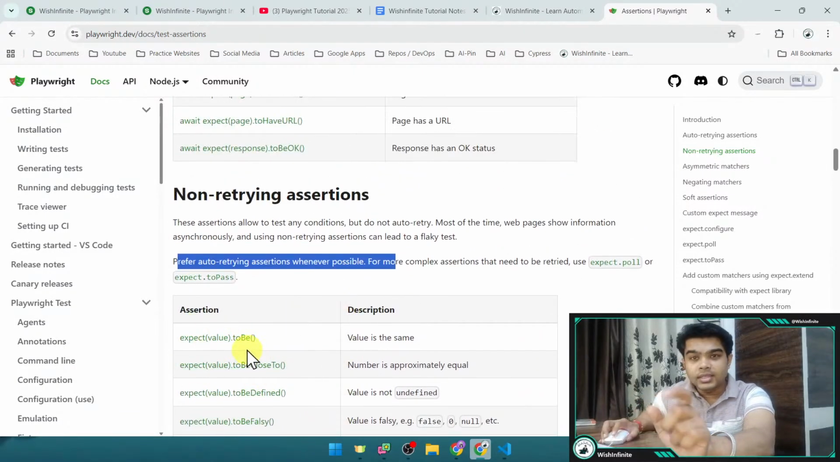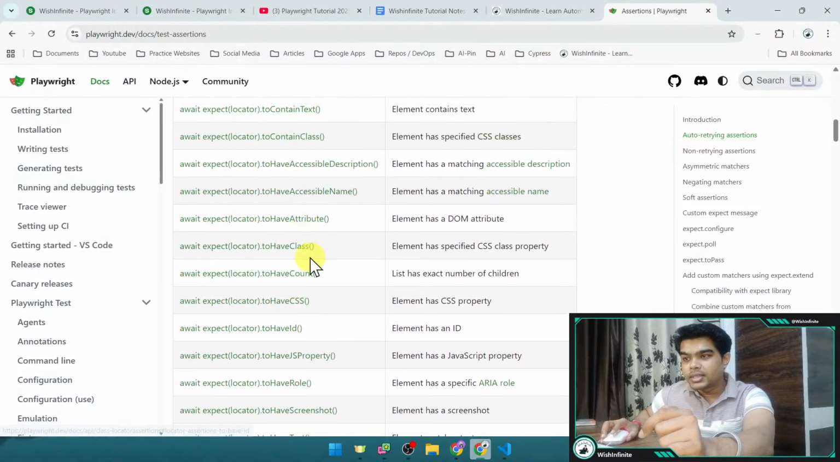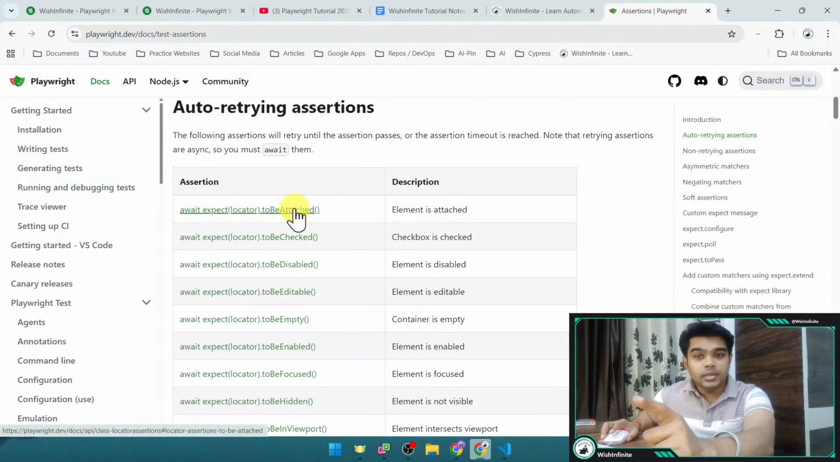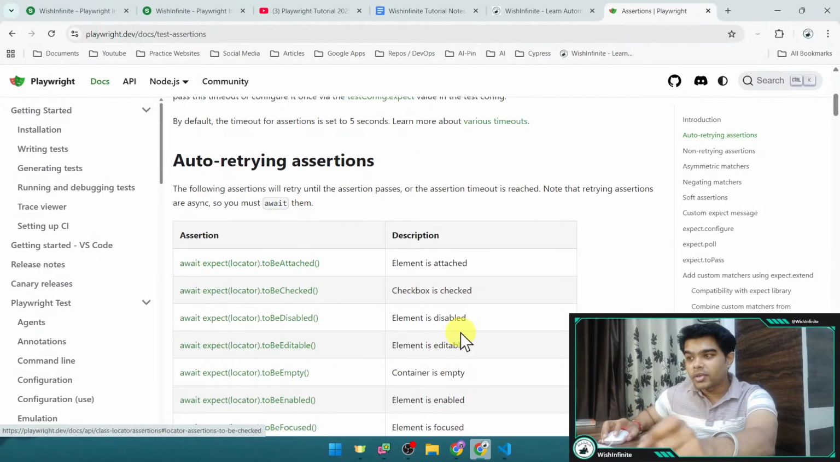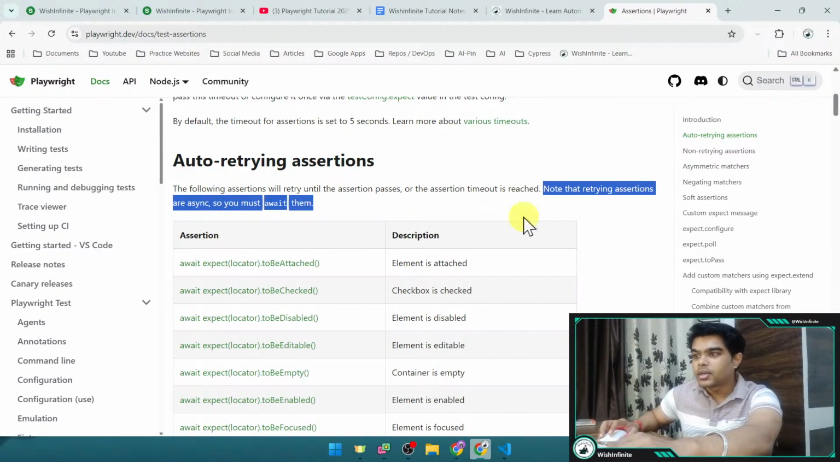For the non-retrying assertions, you need not use the await keyword, right? Because it would not be returning the promise. They are not going to wait. And these auto retrying assertion methods return the promise, so we will have to use the await keyword in front of them, right? The same thing is written here.